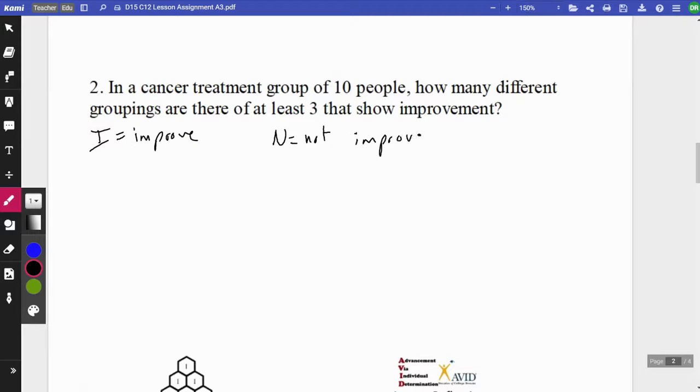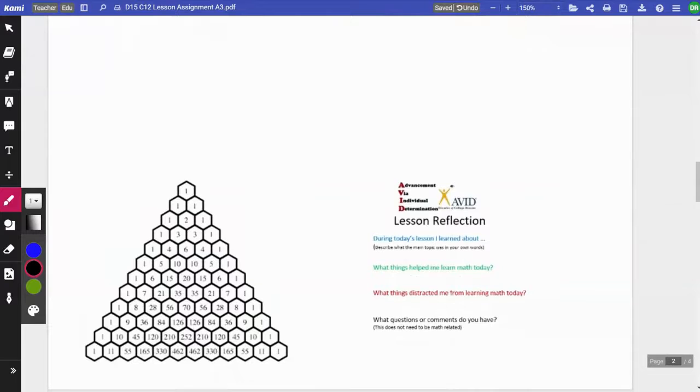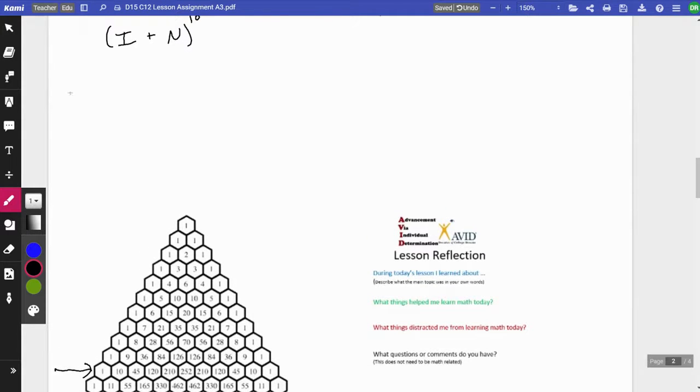So I'm just labeling, I'm defining what I'm talking about. So if we had a binomial, people are either going to improve or not improve, and there's 10 people. And if I started writing this out, this is the 10th row. Oh my gosh. You can see how many terms that is. So let's just start with a couple. 1, 10, 45, 120, 210, and 252. So this is the middle term, 252.